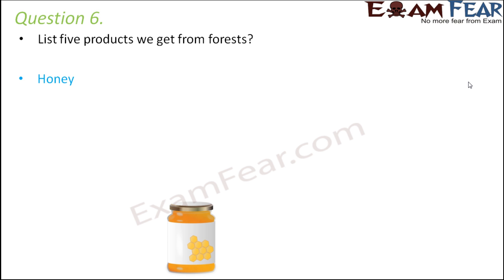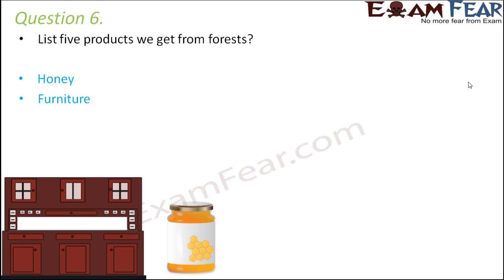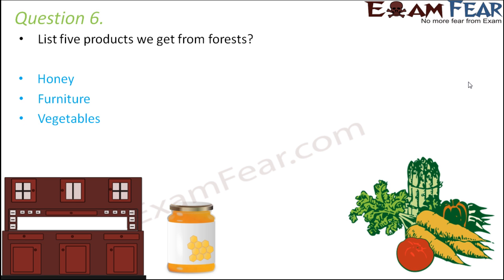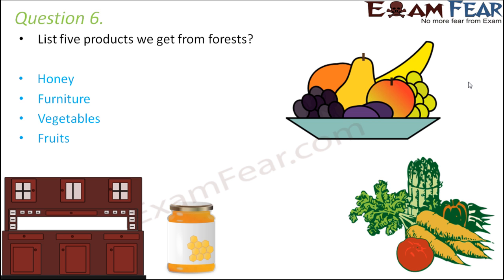Question 6. List 5 products we get from forests. So what are the things that we obtain from forest? Honey, furniture. Furniture is obtained from wood, and wood is obtained from trees. Vegetables, fruits, of course, these are the products obtained from plants. Medicines, many plants have medicinal purposes, so a lot of medicines are also derived from forests.